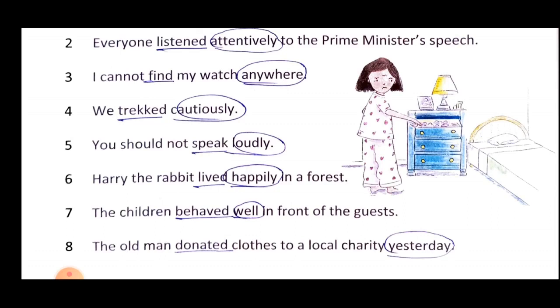And there are three types of adverb: how adverb, when adverb and where adverb. Keep in mind that it is used to clarify and specify the period, the place or the action, how that action is being done. So that word which is specifying or clarifying, which is describing about the verb or adjective, that is called adverb. And with this we have completed the meaning, examples and exercise of this chapter.